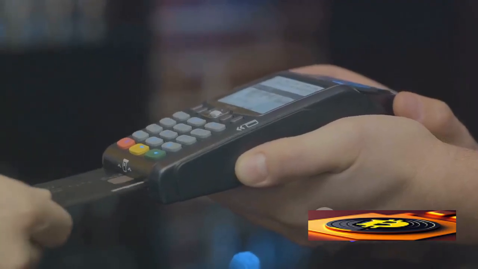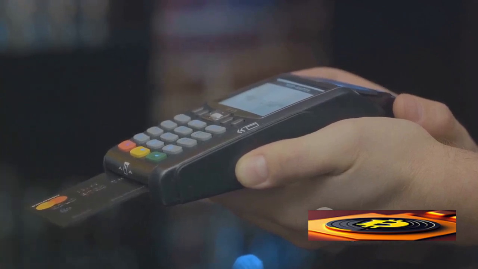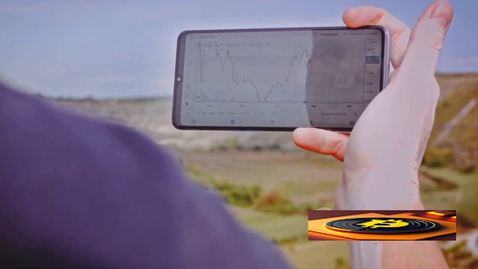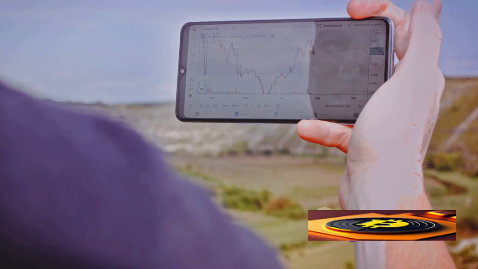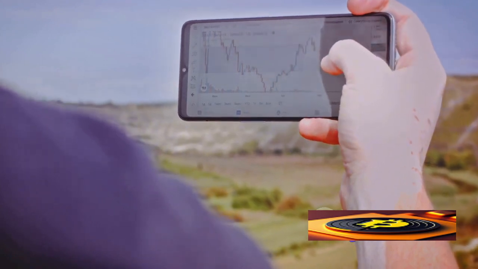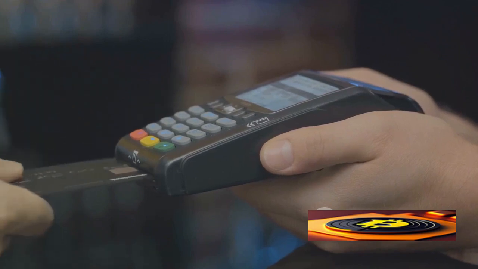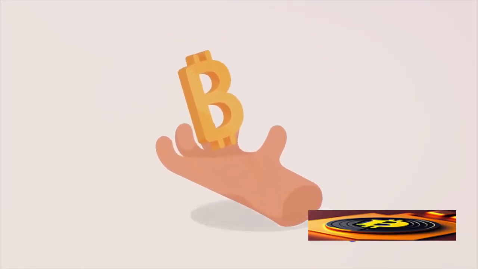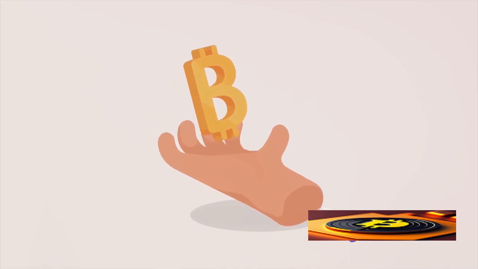To put it simply, Bitcoin's block size limit was just 1 megabyte. This limit was deliberately put in place to prevent spam transactions, but it also meant that Bitcoin could only process a limited number of transactions per block, about 7 per second. When compared to traditional payment systems like Visa, which can handle thousands of transactions per second, Bitcoin's limit was a significant handicap.